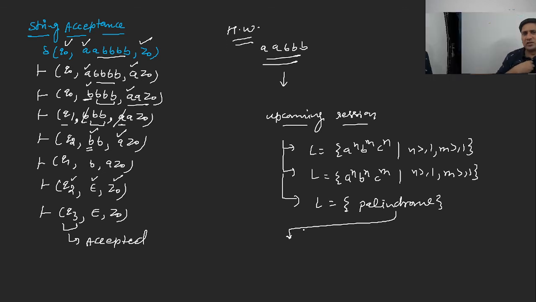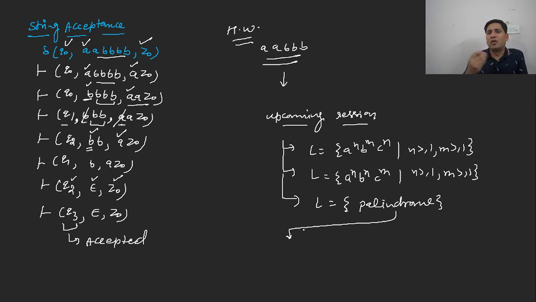Whether we read the string from left to right or right to left, we read out the same. If you have a W and W^R, where W^R is the reverse of W, then when W is equal to W^R, we call those strings palindromes.